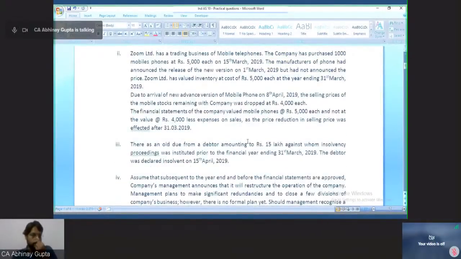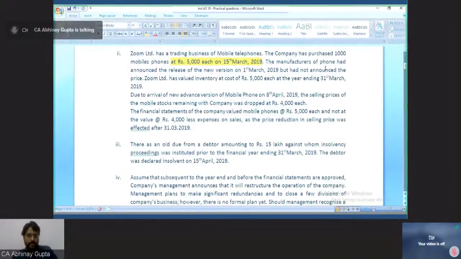Zoom Limited has a trading business of mobile phones. So they are into the trading business of mobile phones. The company purchased 1000 mobile phones at rupees 5,000 each. So 1000 mobiles they have purchased. Each mobile cost them rupees 5,000, and the purchase happened on 15th March 2019. Means purchases are happening before the end of the reporting period, that is before the end of 31st March 2019, for which I will be preparing the accounts.